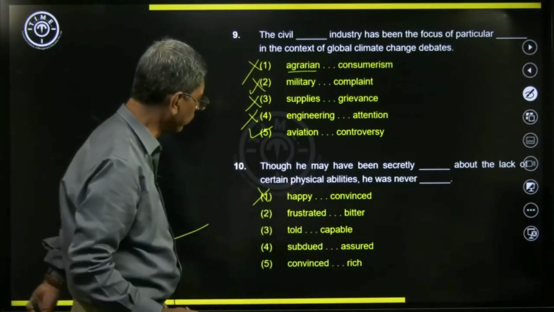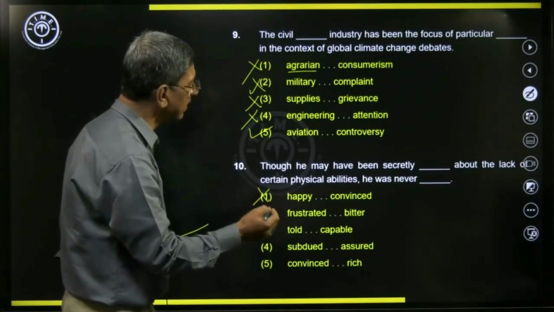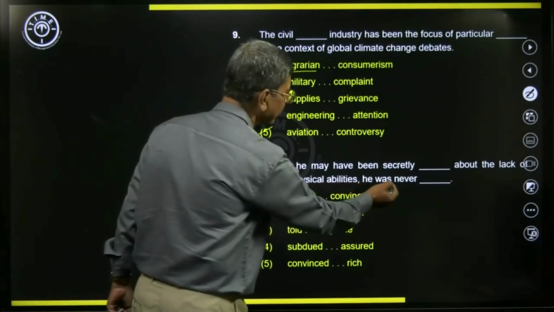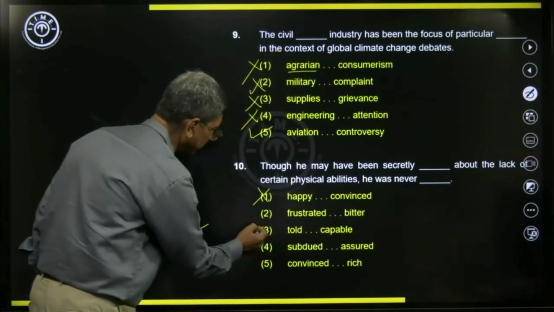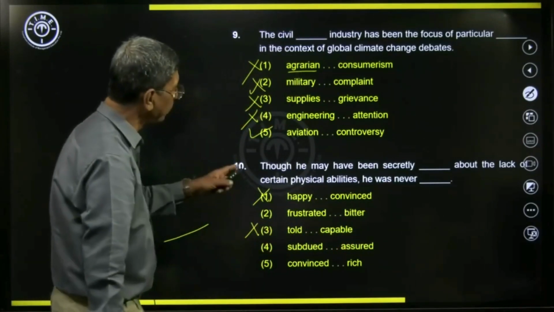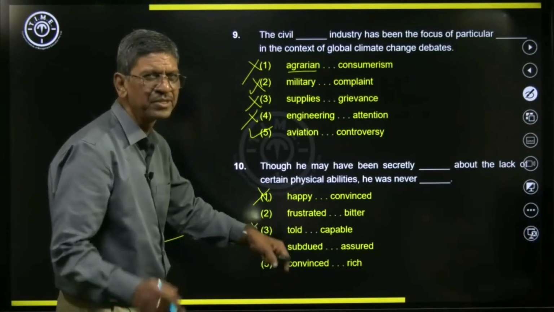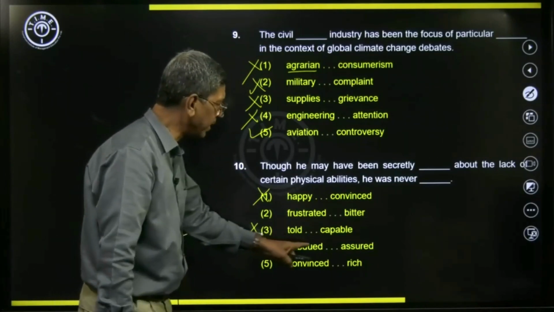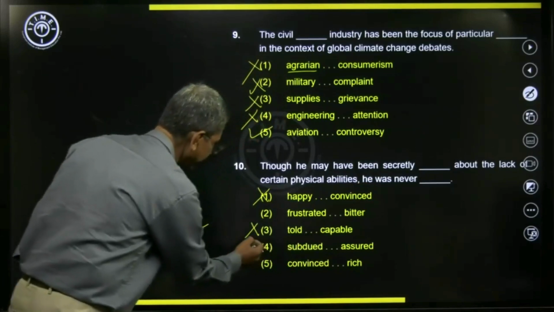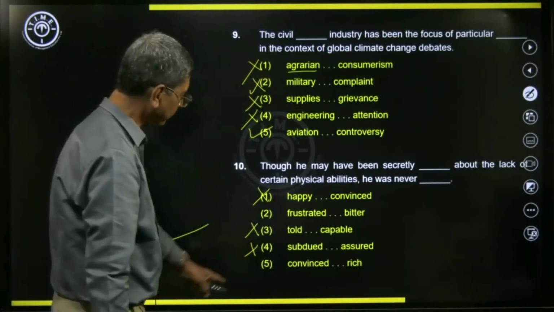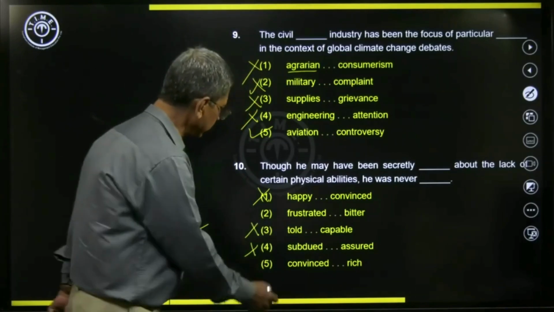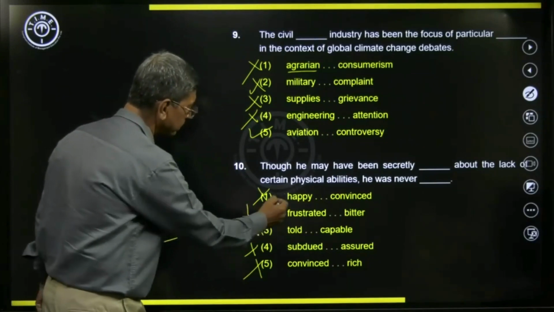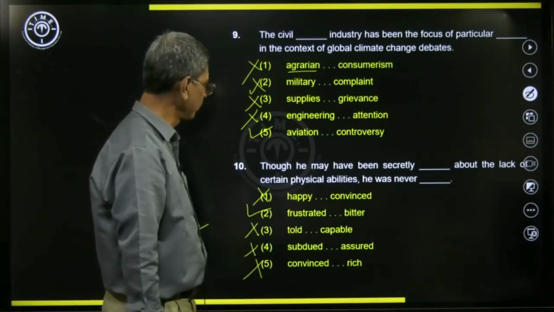Let us look at the other options. Though he may have never secretly told, that certain physical abilities he was never capable. So this also is ruled out. Though he may have been secretly subdued, means controlled and maintaining a very low profile, and later assured, doesn't fit in. Then we have convinced and rich. This is totally wrong, not related at all. So frustrated and bitter, this looks good.